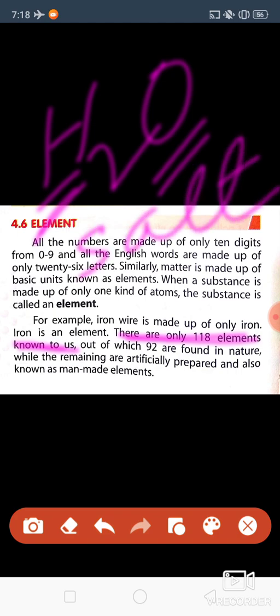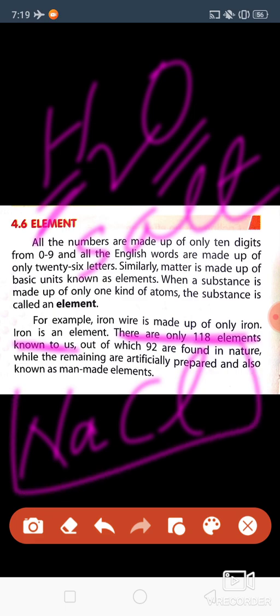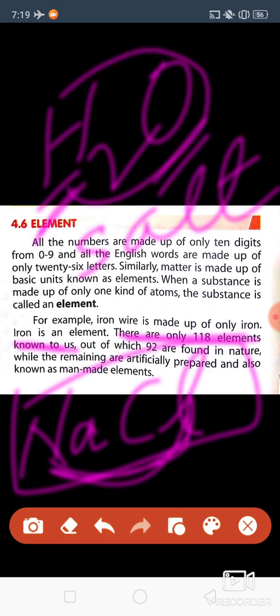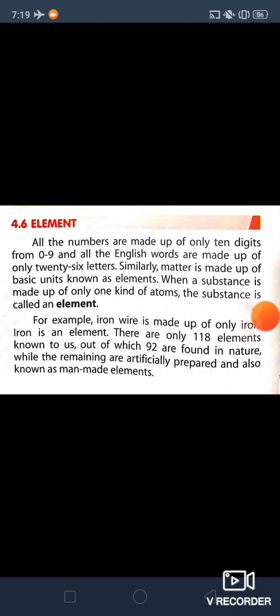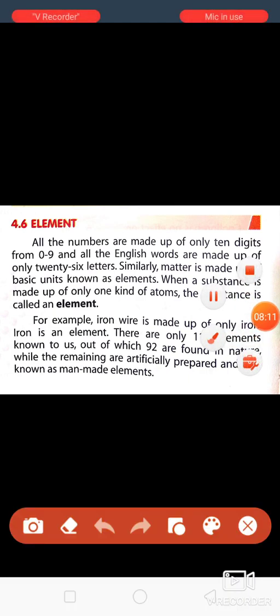Two types of elements are mixed together, that is sodium, Na for sodium, and Cl for chlorine. You can see two types of elements are combined together. Here also two types. Like this, from 26 letters only they combine and make 100 billions of words. Like that, a total of 118 elements are there.